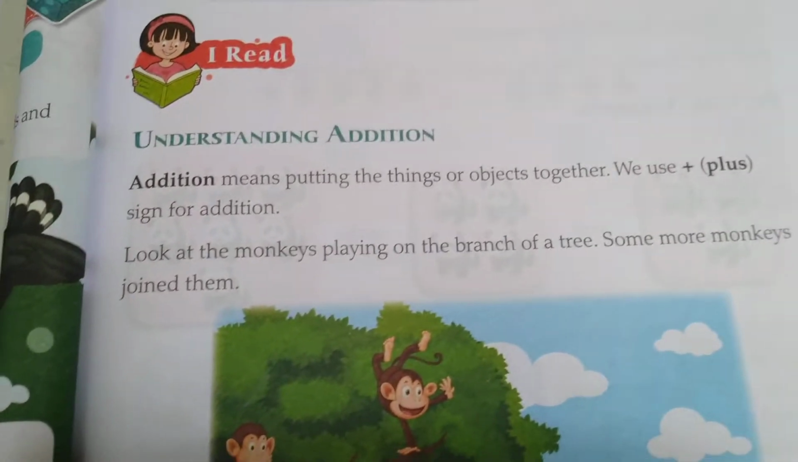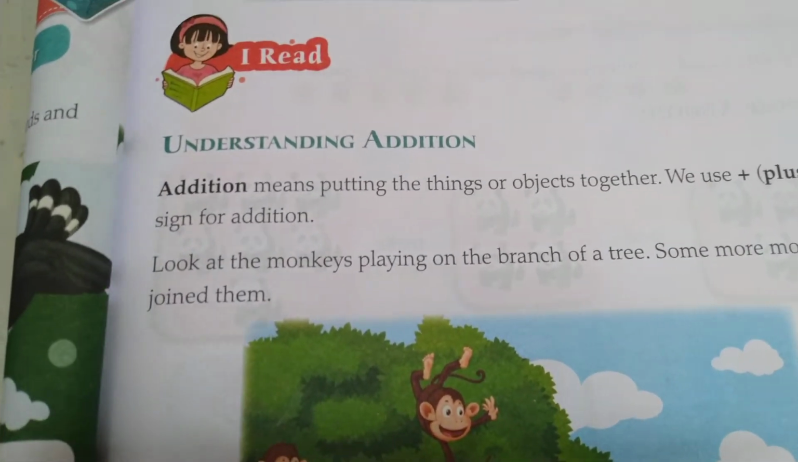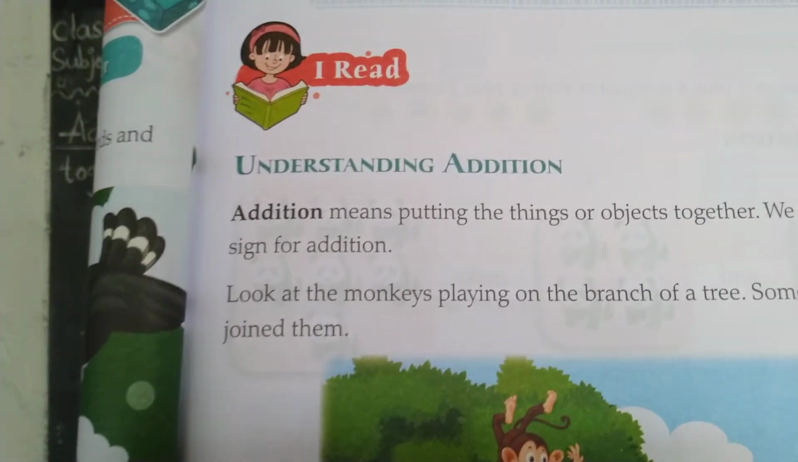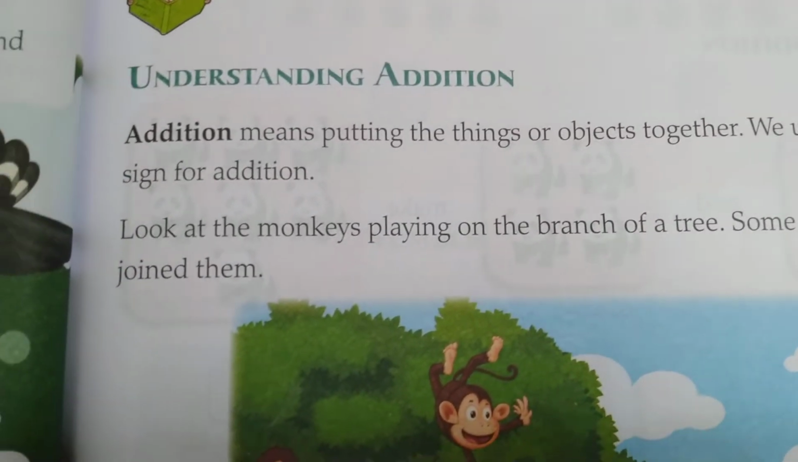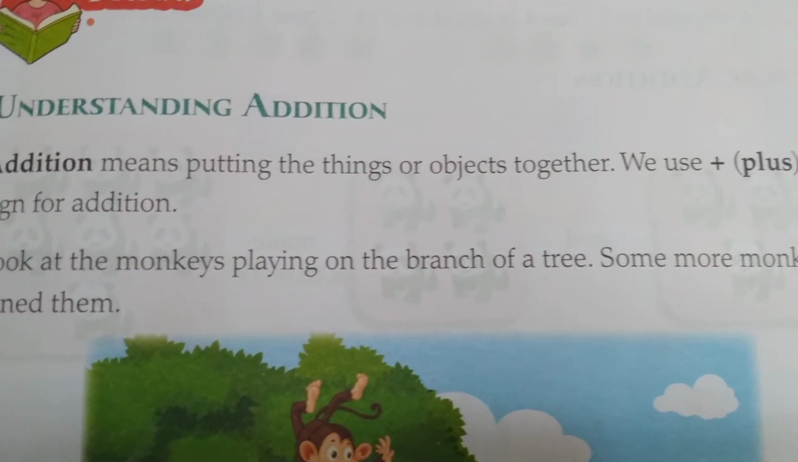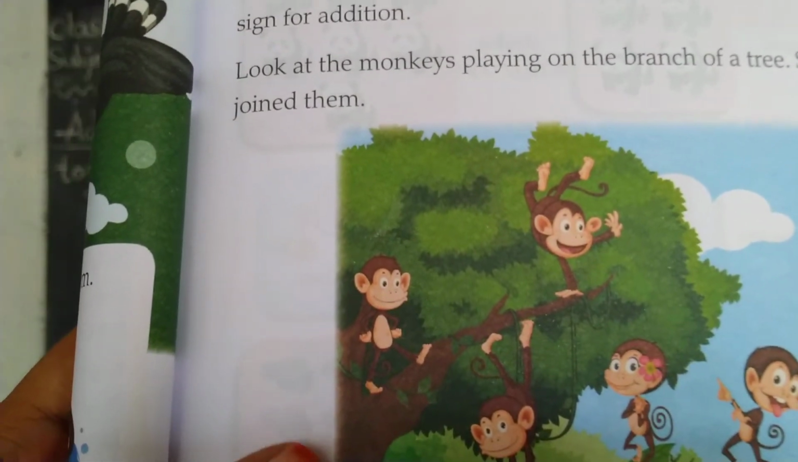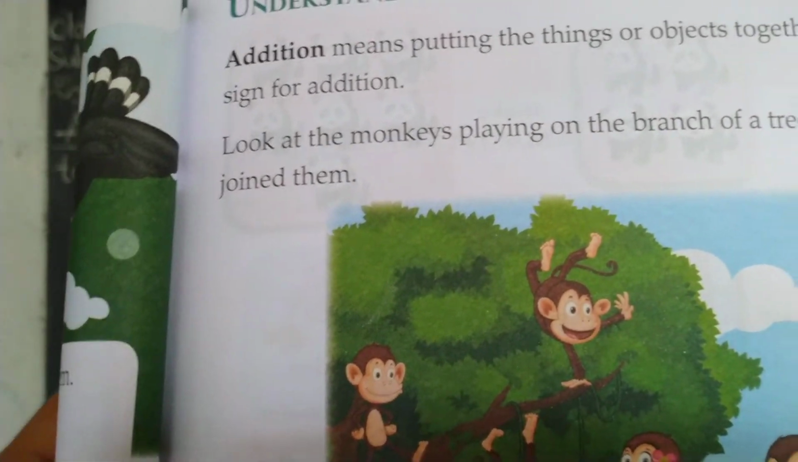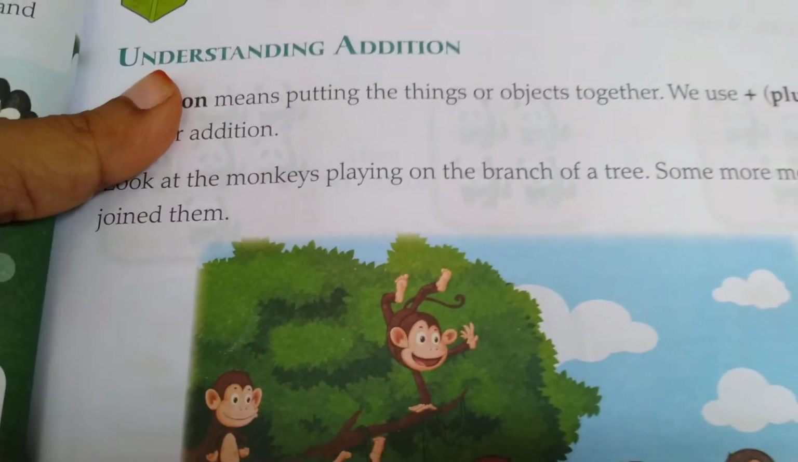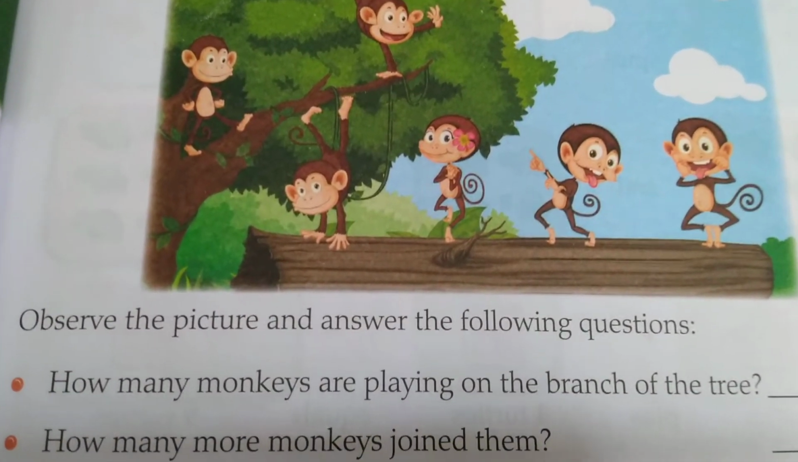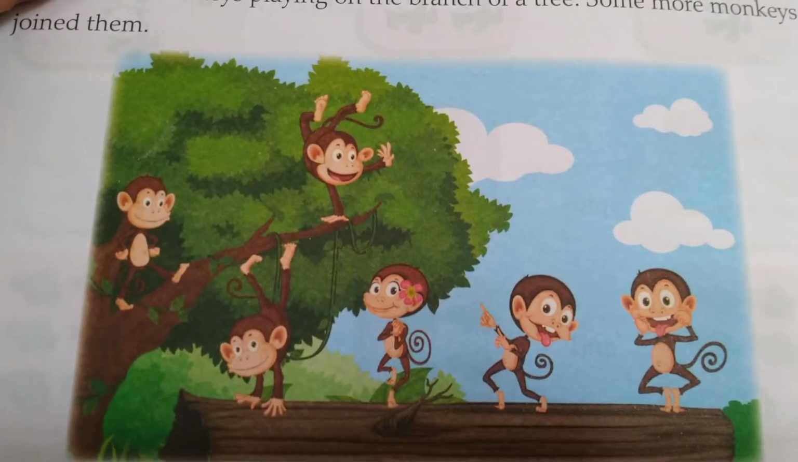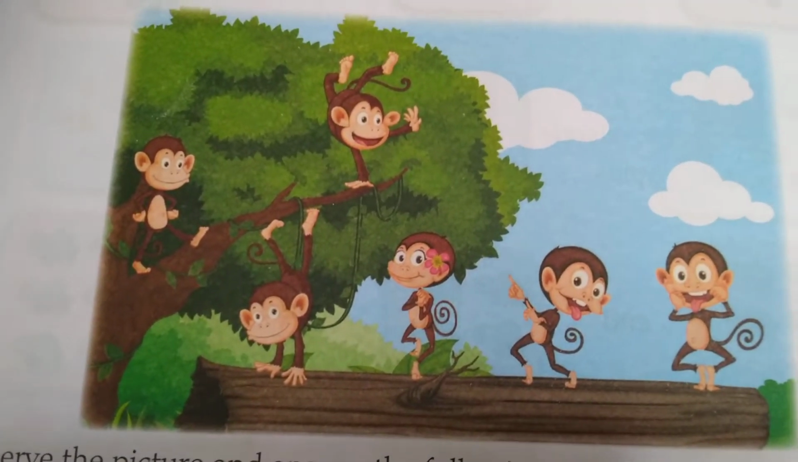Okay. And the next one, addition. What is the meaning of addition? Addition means putting the things or objects together. We use the plus sign for addition. So look at the picture. Look at the monkeys playing on the branch of a tree. Some more monkeys have joined them. Have you seen this picture? How many monkeys are there?